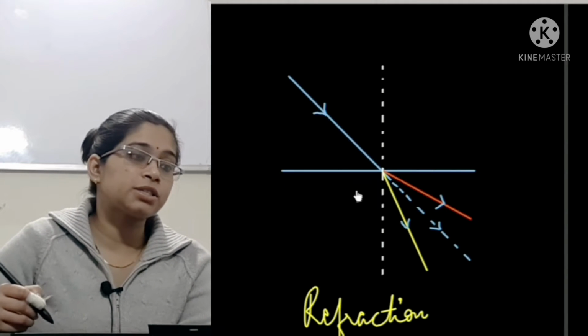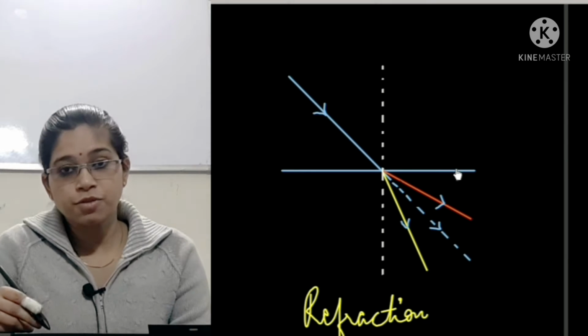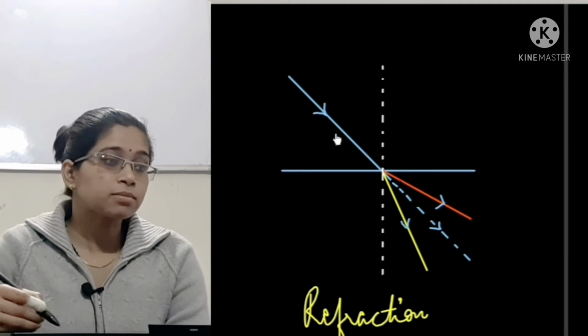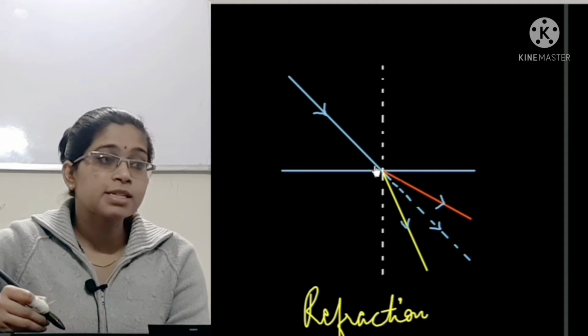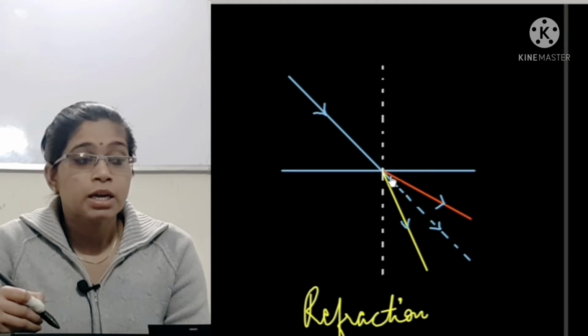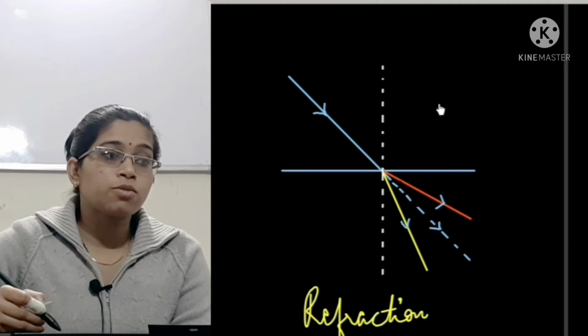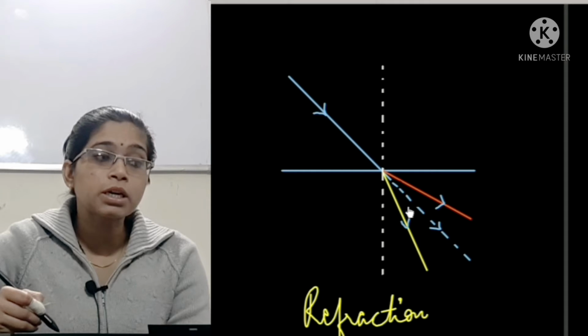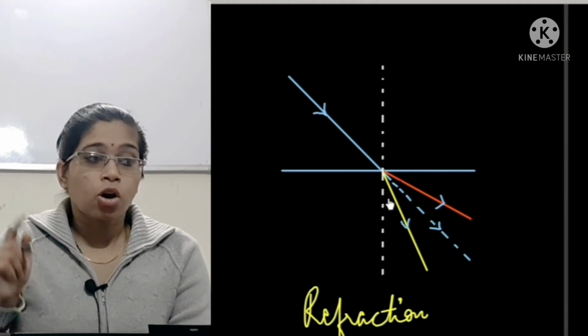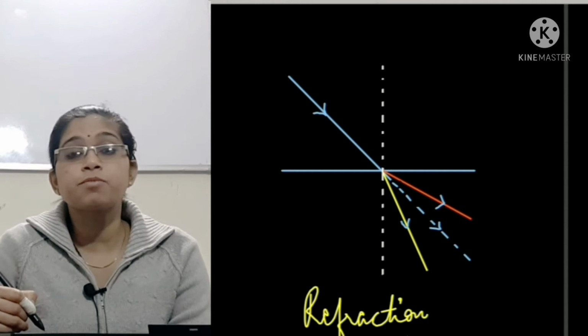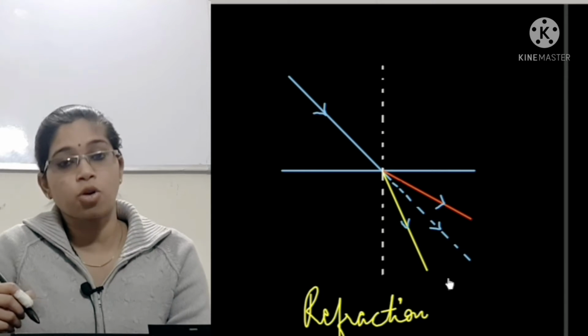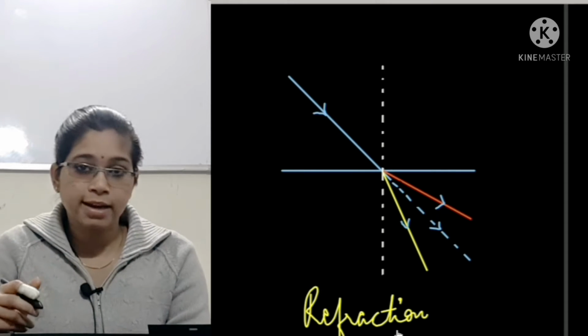Whereas in refraction, you see this is a plane surface or a plane mirror. When this incident ray falls on it, instead of going towards this direction, it goes into the surface. Always remember that refraction takes place because of a transparent object, but not the opaque objects, right?